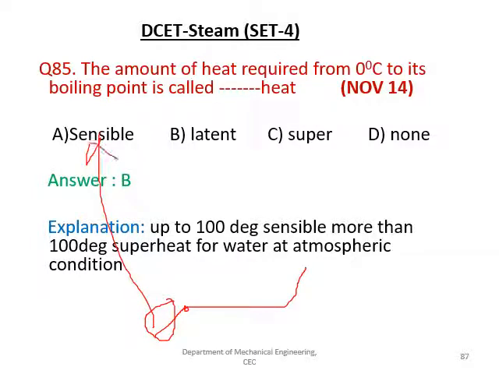If it is for a phase change from this point to its change of phase, that is called as a latent heat. Beyond the latent heat, if it is getting superheated, it is a superheat. I hope it is clear to you now. Let us pass on to next question.